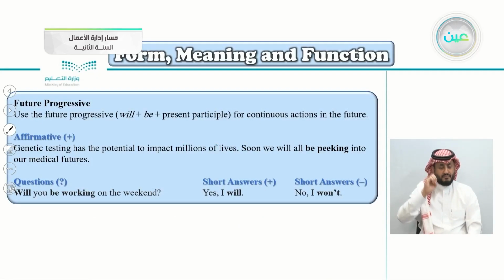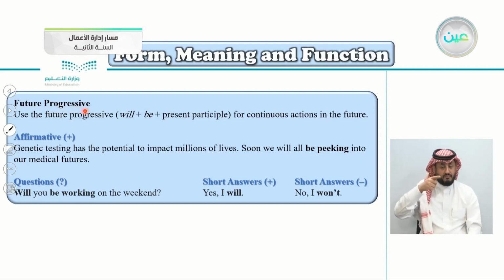So this is the future progressive. We use the future progressive. This is the form here. The form, what will you write? You'll write will, be, present participle. Again, will, be, present participle. And remember, I said before, whenever you hear the word progressive, you know that the verb